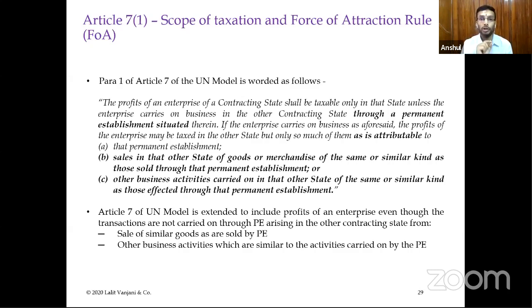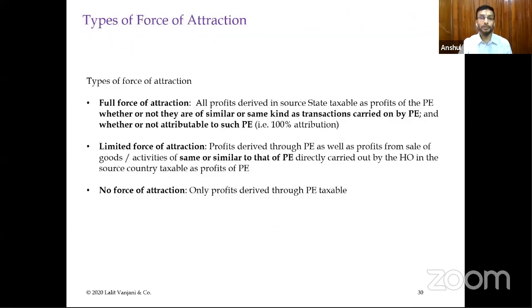So now in the UN model treaty, you will find these force of attraction rules. Now force of attraction means that because there is a PE, there is an attraction which will attract the profits which are not effectively connected to the PE to be taxed in the source state. So now this is force of attraction, and you will find this force of attraction in some of the treaties. I'll mention some of the examples. Now what kind of force of attraction you will find?